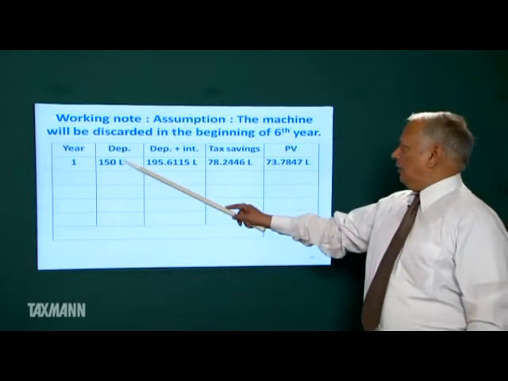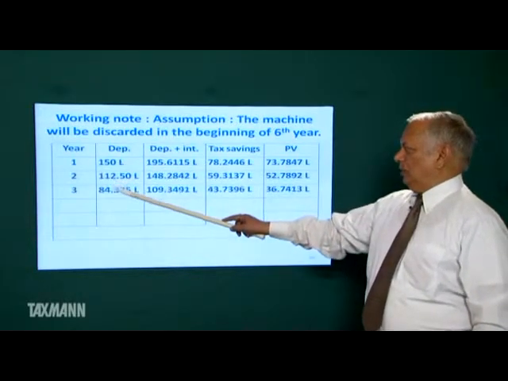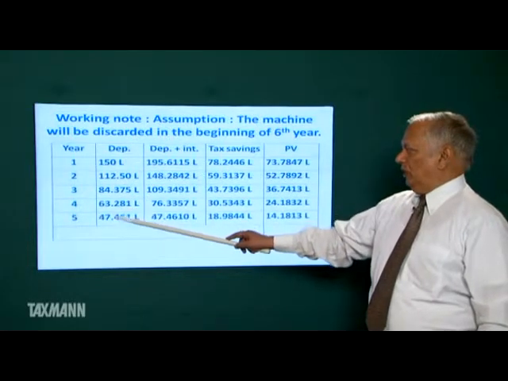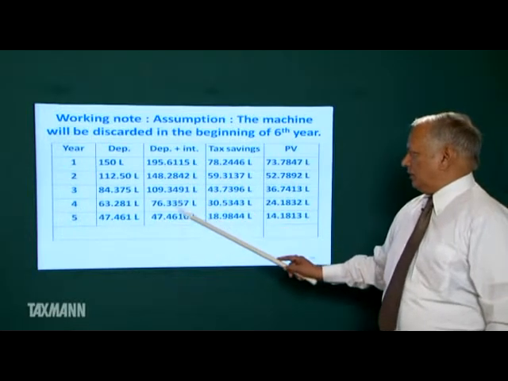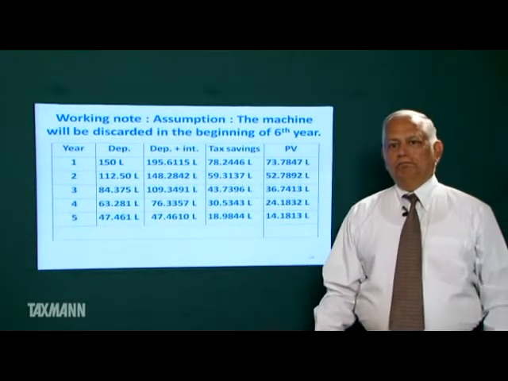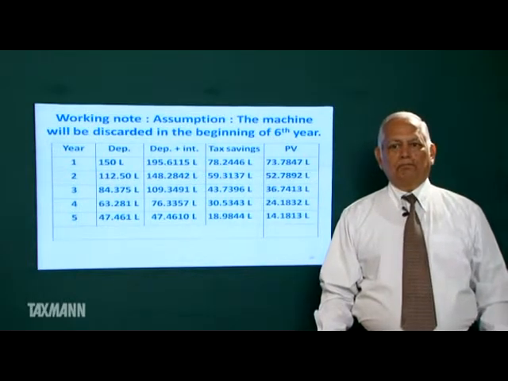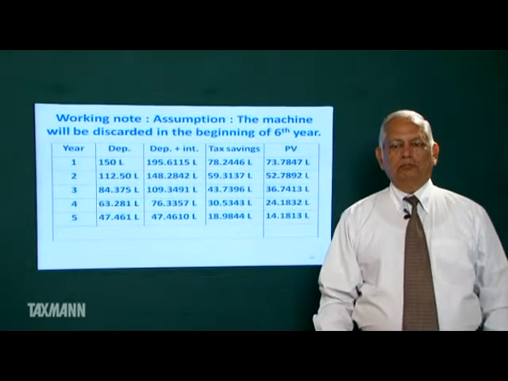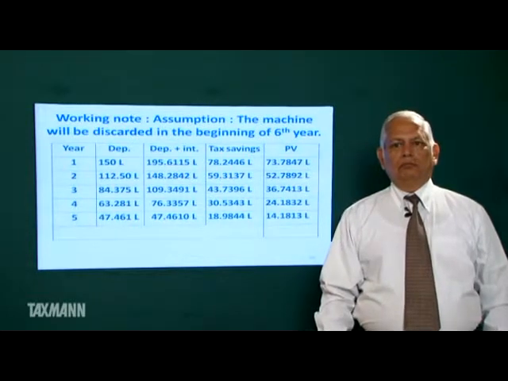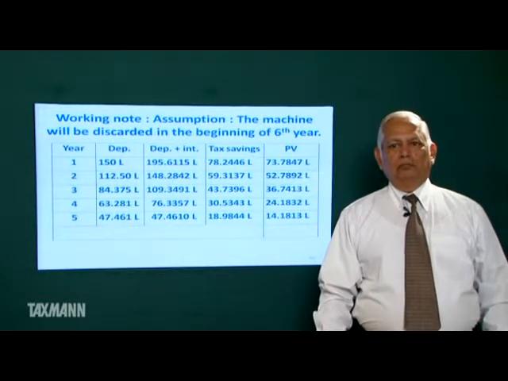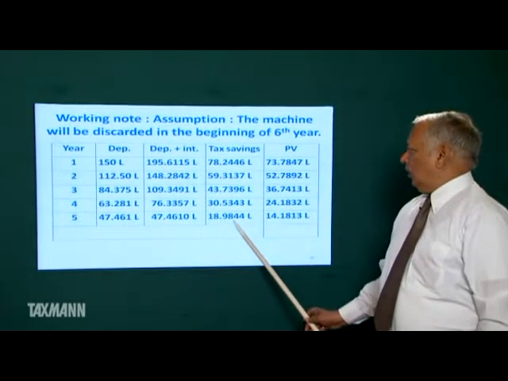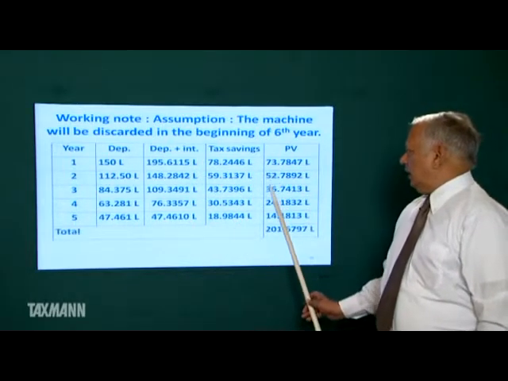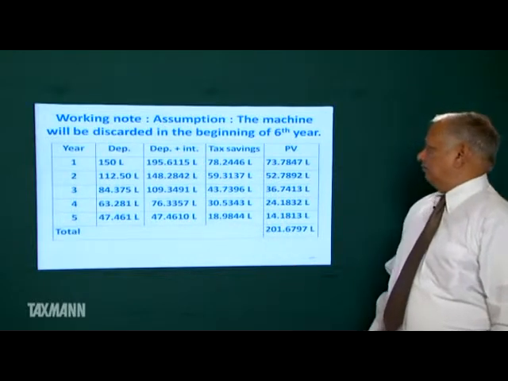So depreciation at 25%, for each year. This is depreciation plus interest. This is the tax saving on depreciation and interest, and this is the present value of tax saving.